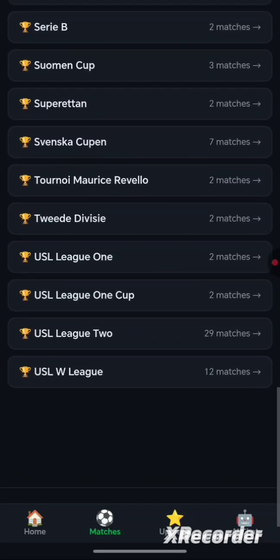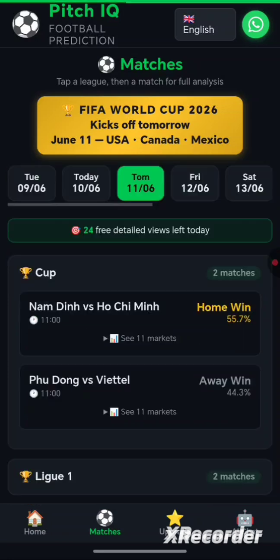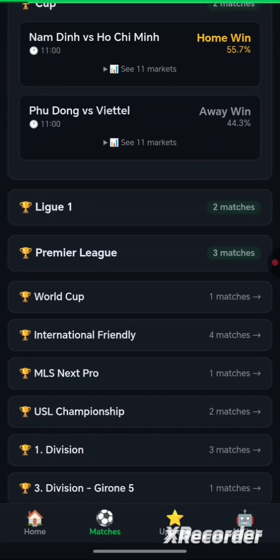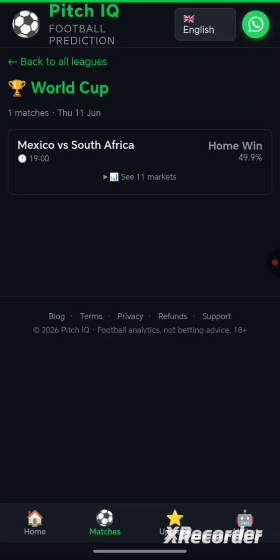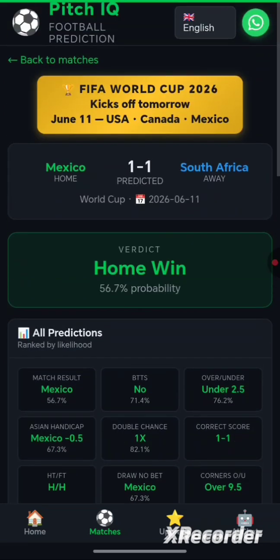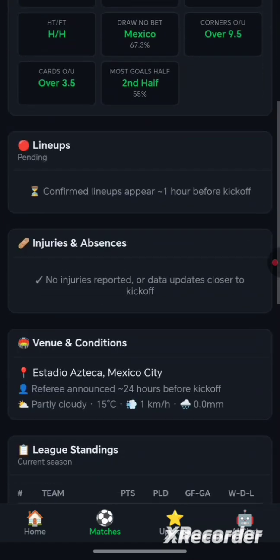Somebody called me today and he was asking about the World Cup. Anyway, I know by tomorrow something will be happening. The World Cup starts on the 11th. You go to the 11th, which is tomorrow, and it opens. This is the World Cup. You have only Mexico and South Africa for the 11th. So it opens, and that is the prediction there for today. Mind you, by tomorrow, the probabilities are high that the prediction may change. That is something I would like everybody to know.